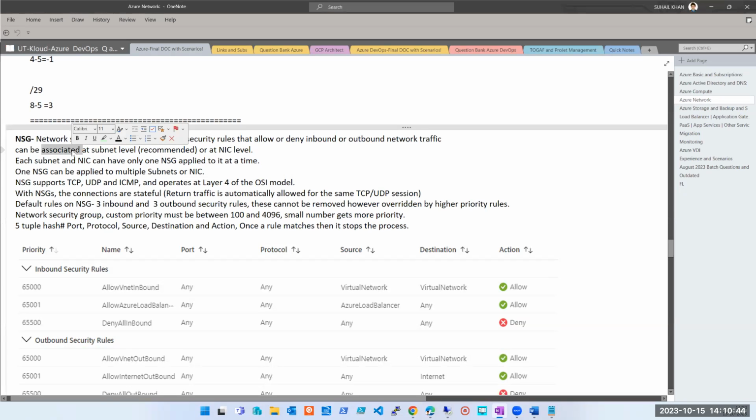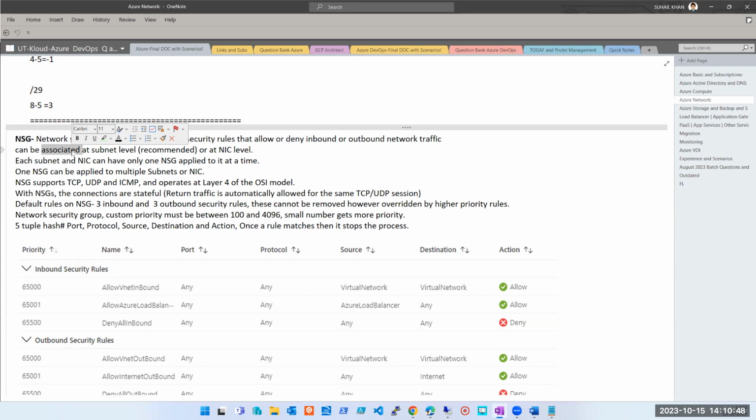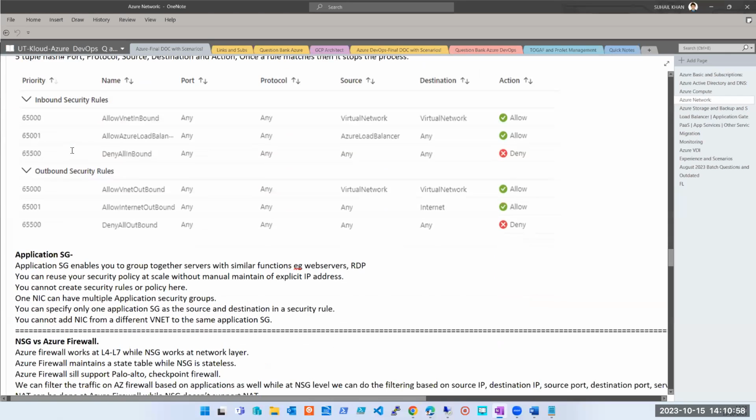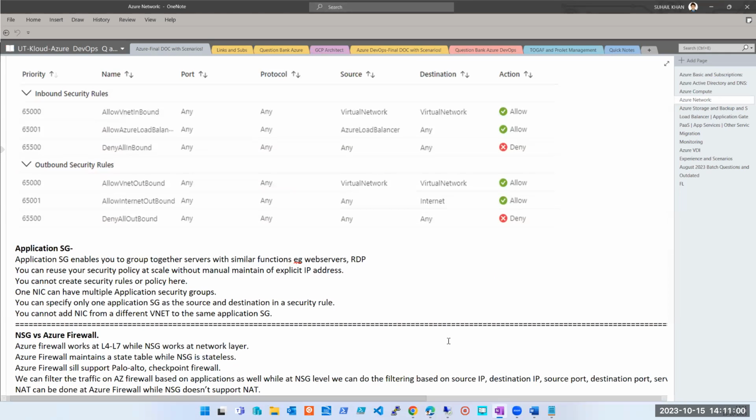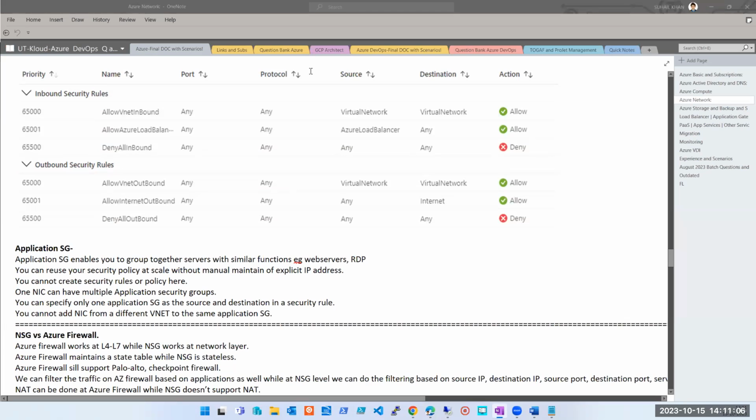When someone is talking about scope or association, it means where this can apply, right? Where can we apply this? So where can we apply NSG, guys? Who can answer? What can be the scope? It can be associated at subnet level or at NIC level. Yes, either at NIC level or subnet level, right?